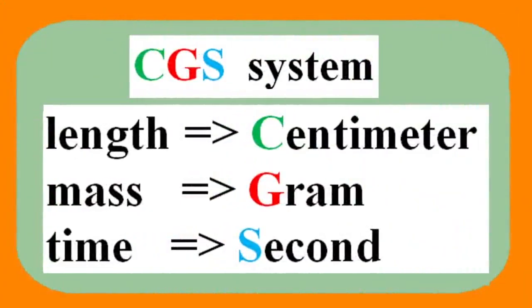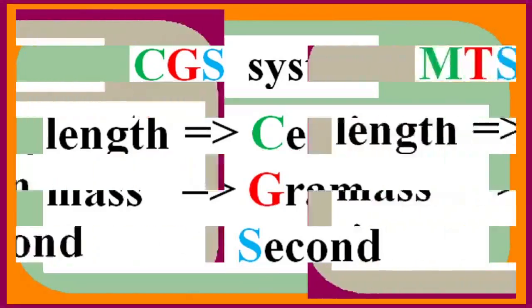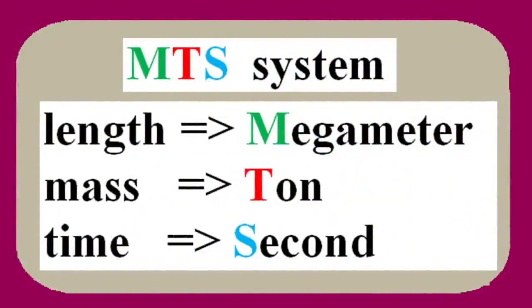CGS system. In this system, unit of length is centimeter, unit of mass is gram, and the unit of time is seconds. These three letters are the first letter of the words, centimeter, gram, second. MTS system. In this system, unit of length is megameter, unit of mass is ton, and the unit of time is seconds. These three letters are the first letter of the words, megameter, ton, second. MTS system is used in industry.